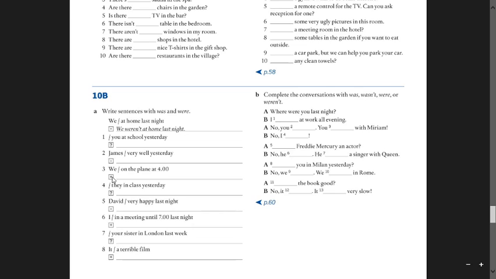And then in activity B, you have to complete the conversations using was, wasn't, that is the negative form of was, and were or weren't, that is the negative form of were, okay? When you finish that, you have to go back to page 60. So the student's book, page 60.